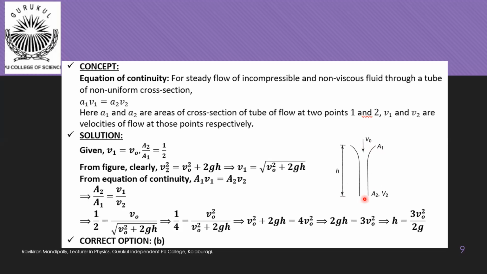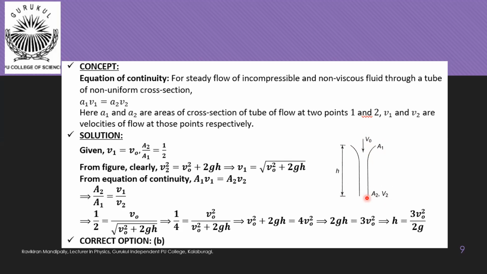So we have tried to represent that here, and let us consider the area of cross section of the stream at the tap as A1 and at the required position as A2, and the liquid is coming out of the tap as per the question with a velocity V0, and assume that the velocity at the point which we are considering is V2. So clearly this would become the final velocity and this would become the initial velocity, and the liquid is covering a distance of h under the action of gravity.